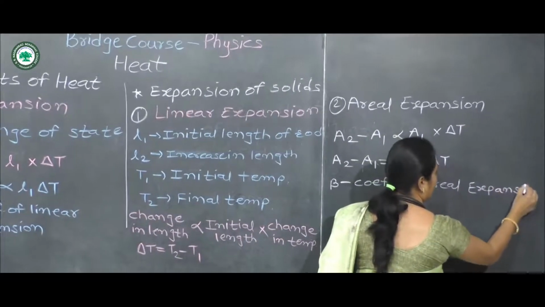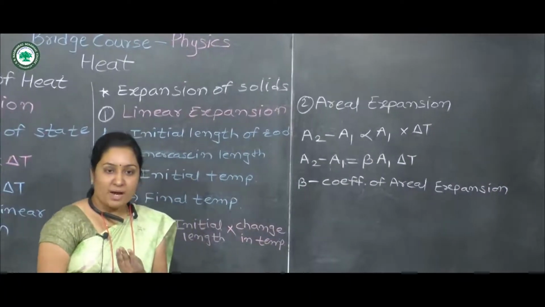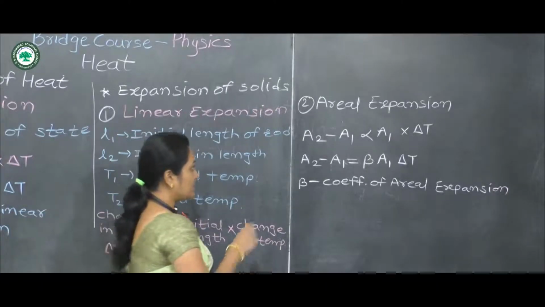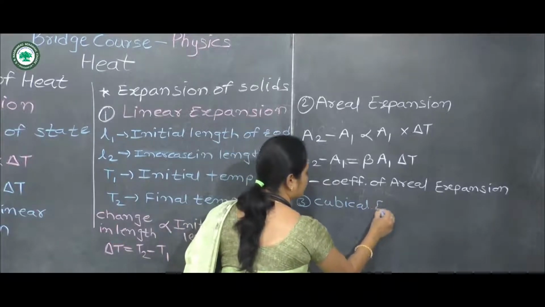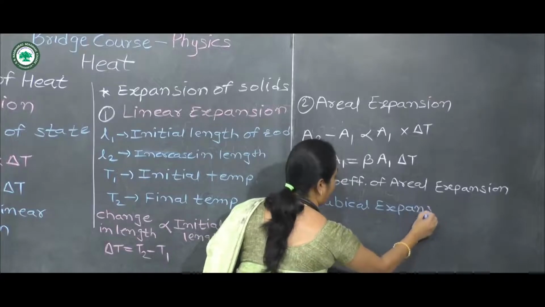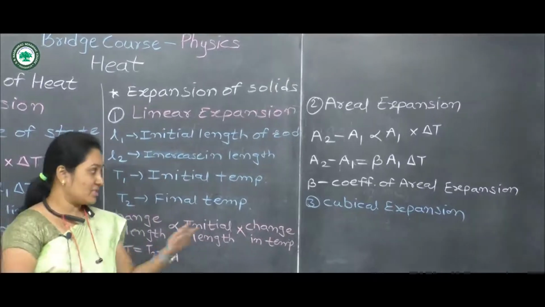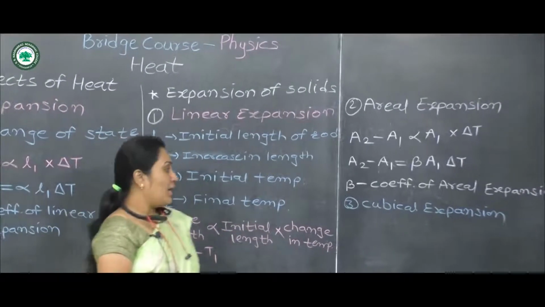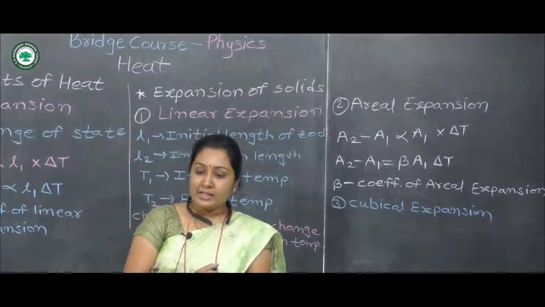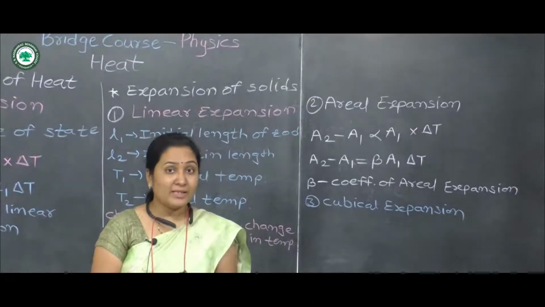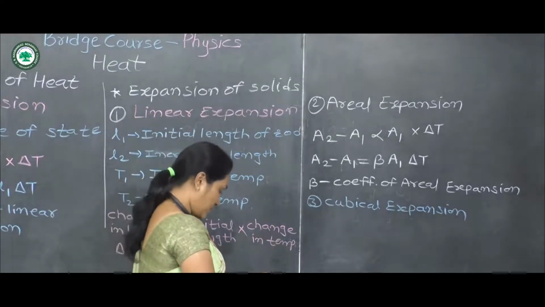Similarly, the third type of expansion in solid is cubical expansion, or it is also called volume expansion. So in this case, when we heat any cube, there is an increase in the volume of that cube, and it is called cubical expansion.